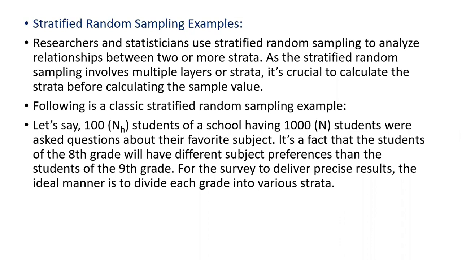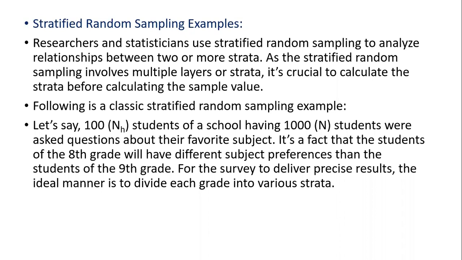The following is a classic stratified random sampling example. Let's say there are 100 students, that is the nh, of a school having 1000, that is N, the total population. Students were asked a question about their favorite subject. In fact, the students of 8th grade will have different subject preferences than the students of 9th grade. For the survey to deliver precise results, the ideal manner is to divide each grade into various strata.